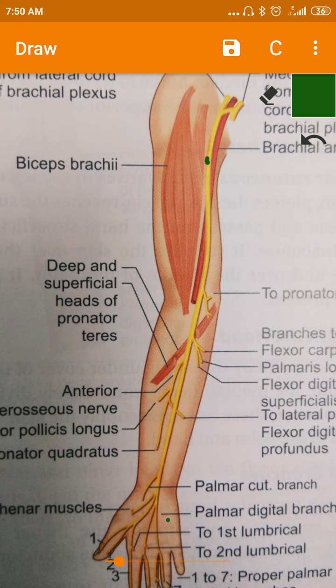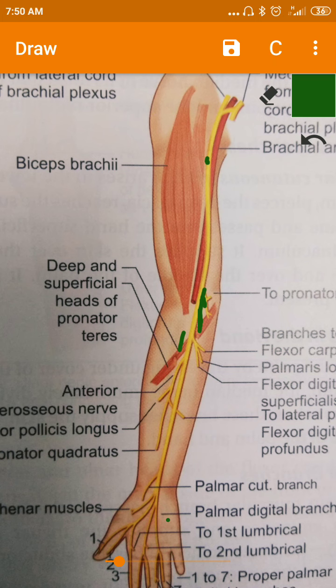Then it enters into the cubital fossa and it leaves the cubital fossa by passing between the superficial and deep heads of the pronator teres. This is the pronator teres and it is passing between the superficial and deep heads of the pronator teres.